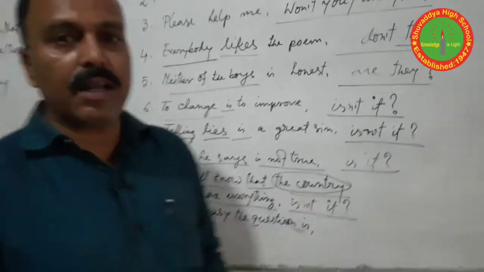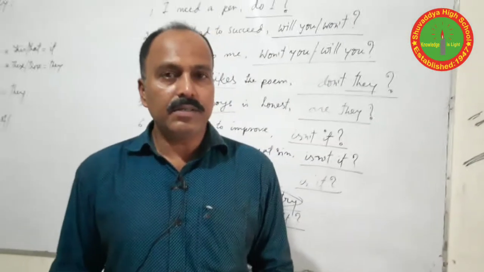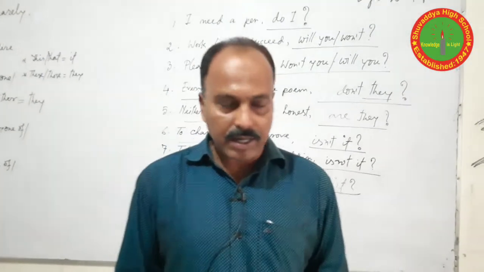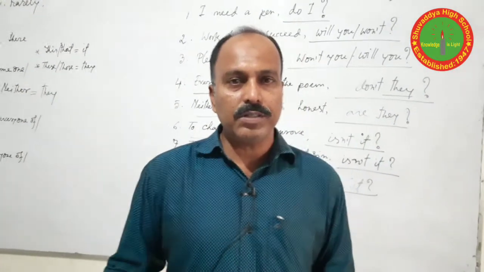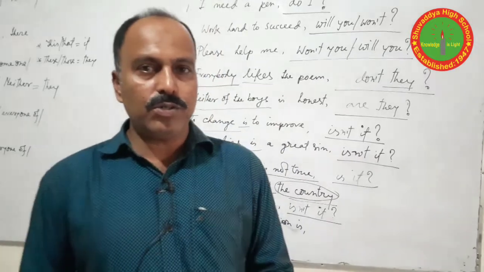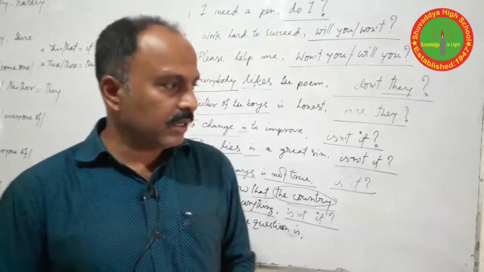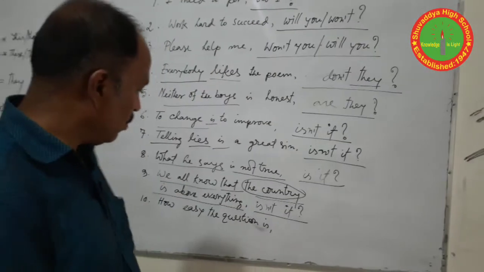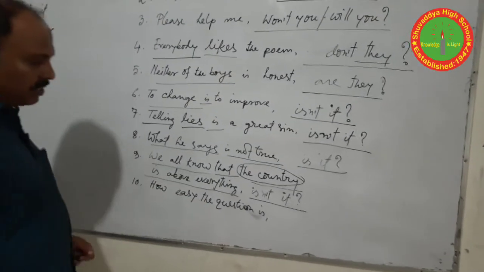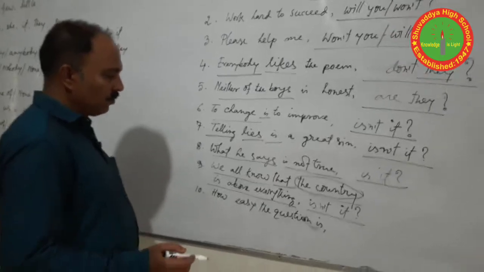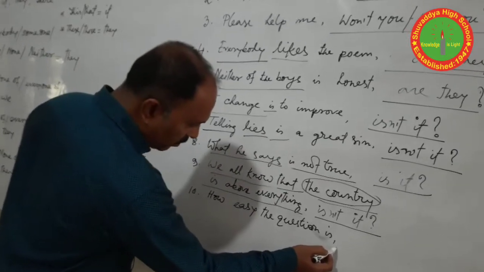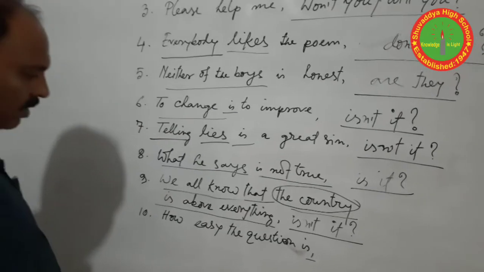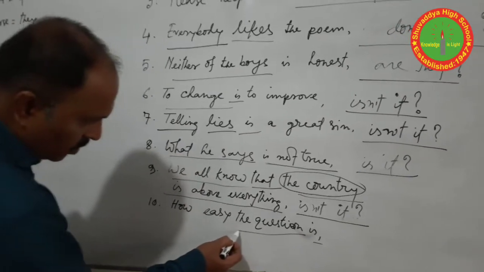This is an exclamatory sentence. It is informal for solving the tag, though some questions are given in your exams, so we should practice it. And it is also easy for you to know how easy the question is. First of all, we find out the verb. Here the verb is at the end of the sentence, and where is the subject? The subject is here, the question.